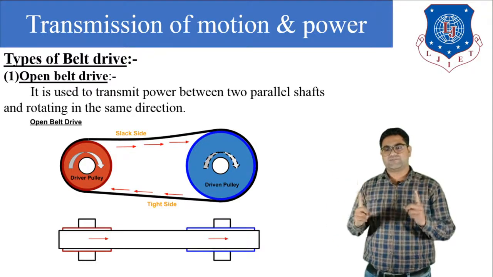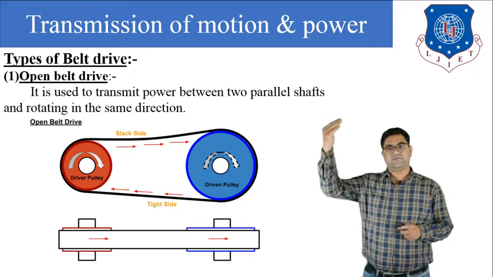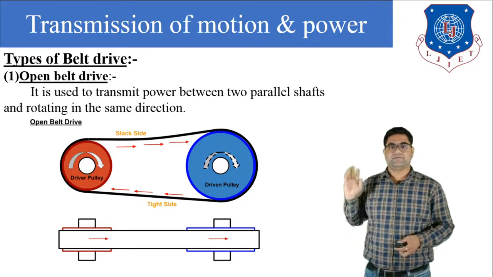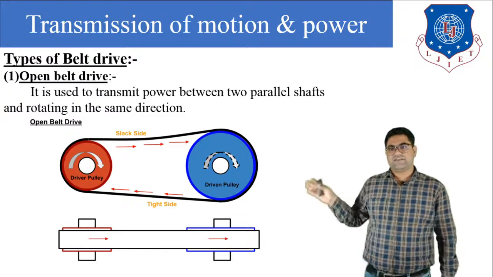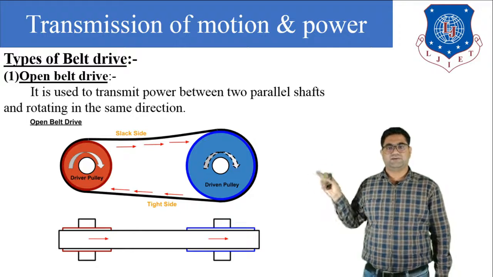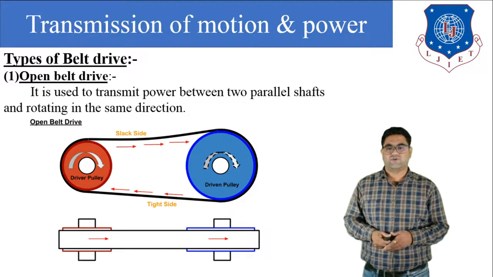Both shafts are parallel. The above side is the slack side and the bottom side is the tight side. Also you can see from the figure that the red color pulley is the driver pulley and this blue color pulley is the driven pulley.